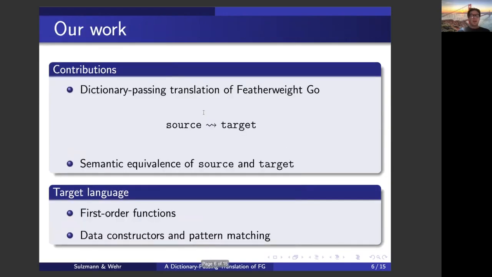And here we come. In our work, we formalize this dictionary-passing translation for Featherweight Go. It's a source to target translation, and as we are interested in the theory, we also want to establish that the translation is correct. We establish semantic correctness by showing equivalence of the source program to the target program. The target programs are formed using a very simple target language. It's a functional language where we only find first-order functions, data constructors and pattern matching.